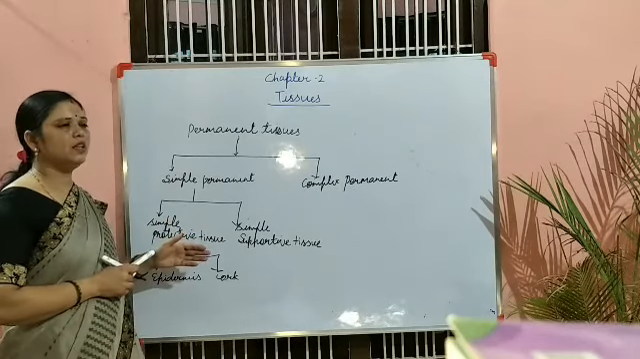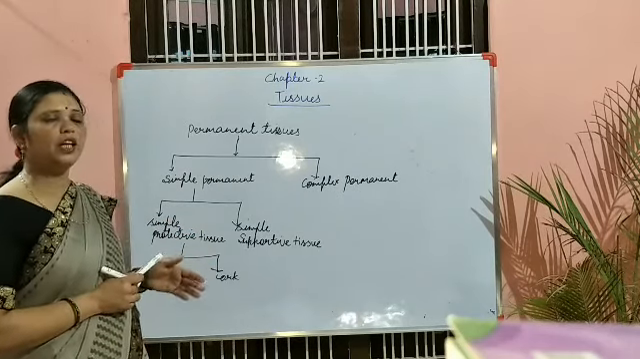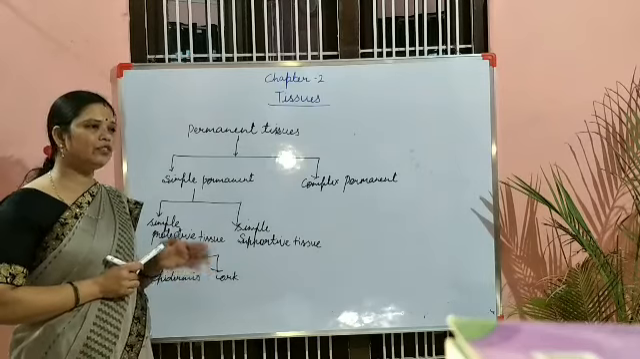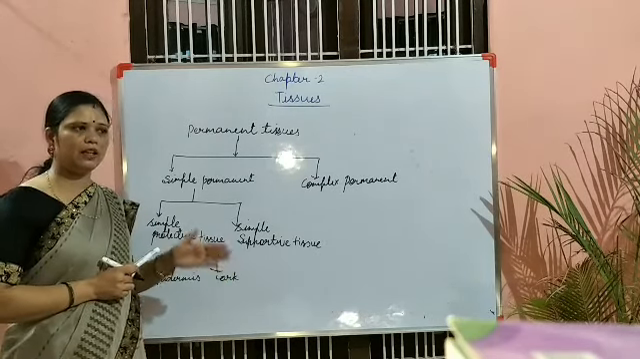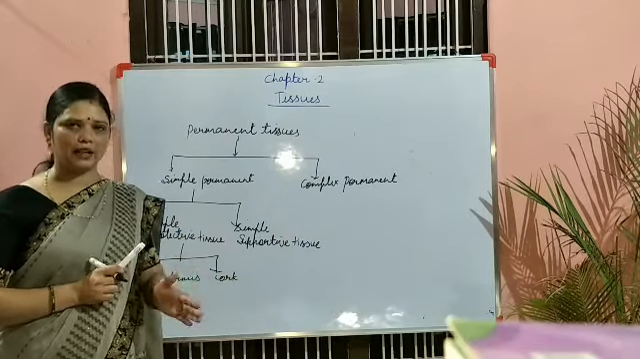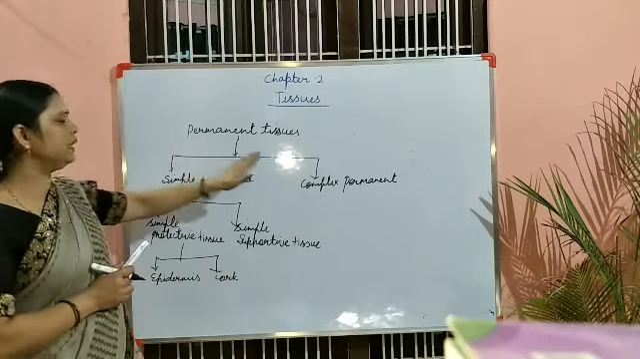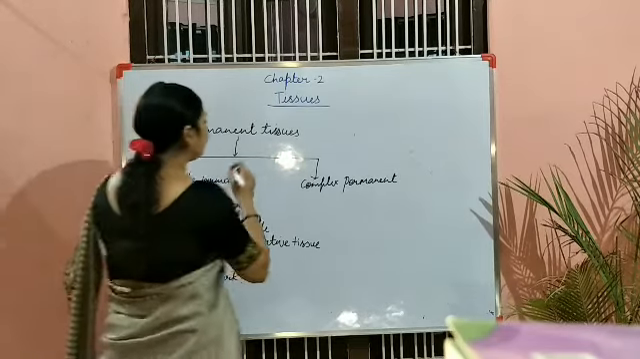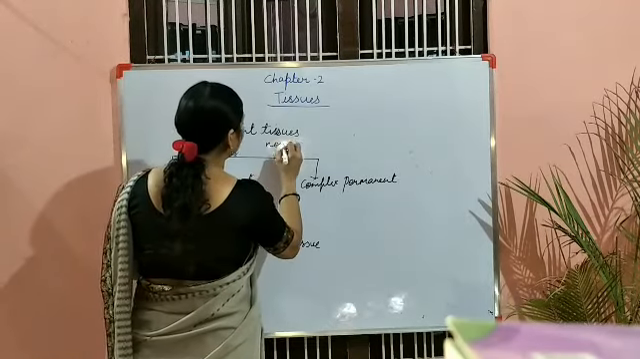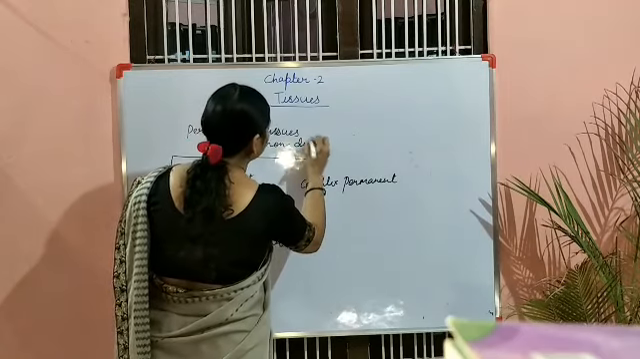So we discussed that on the basis of position, meristematic tissues are of three types. Once again I am telling you, that is apical, lateral and intercalary. Now the permanent tissues. Permanent tissues consist of non-dividing cells. I told you these are not dividing.